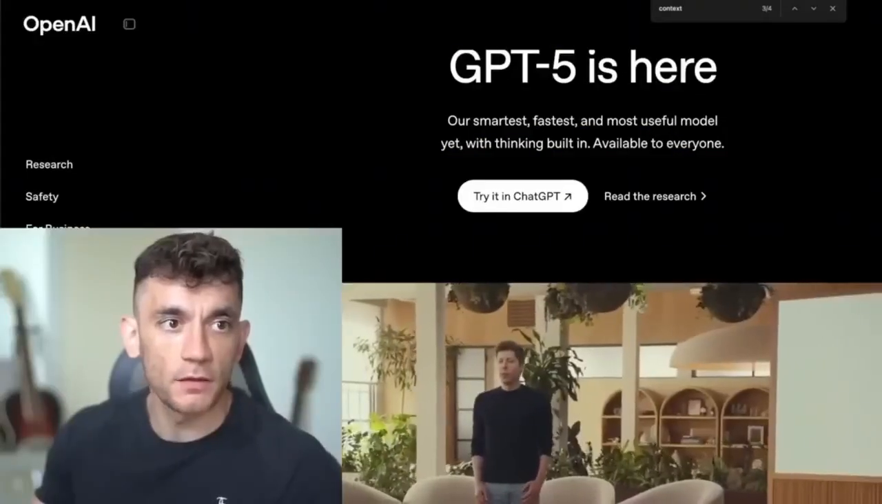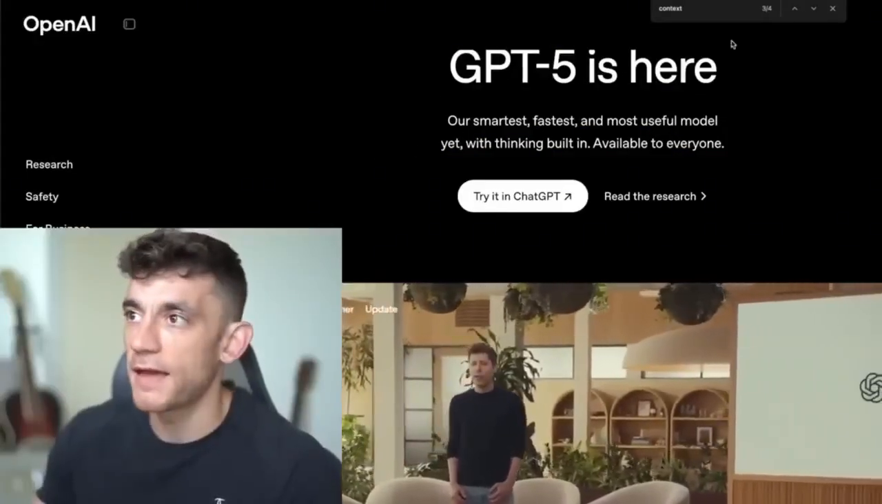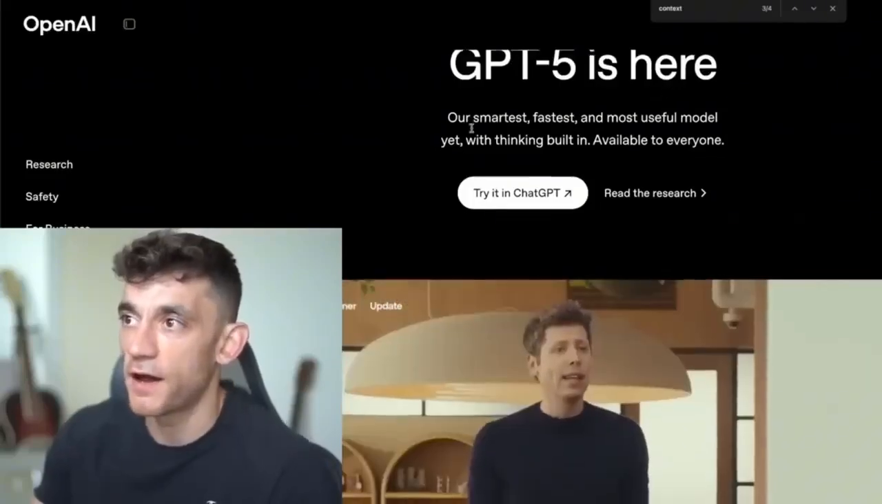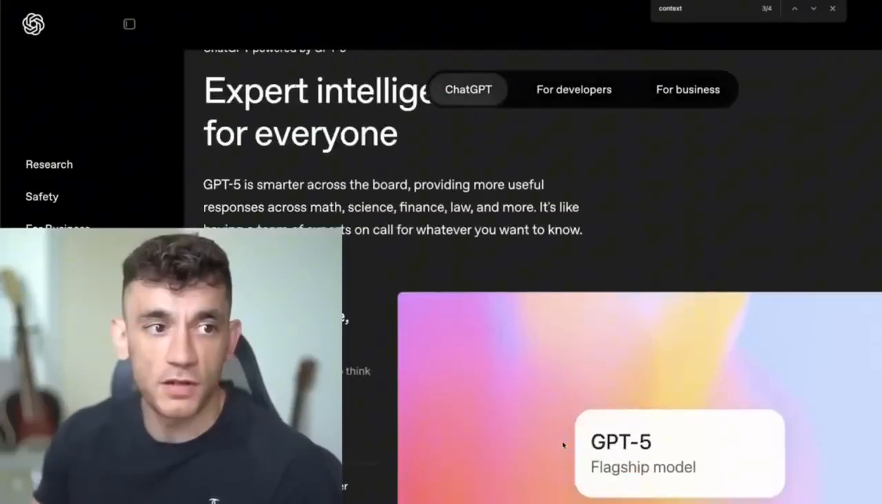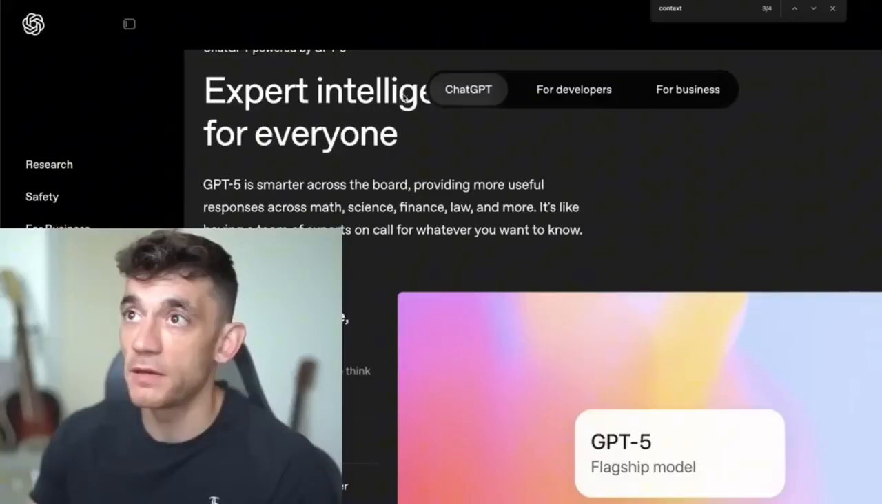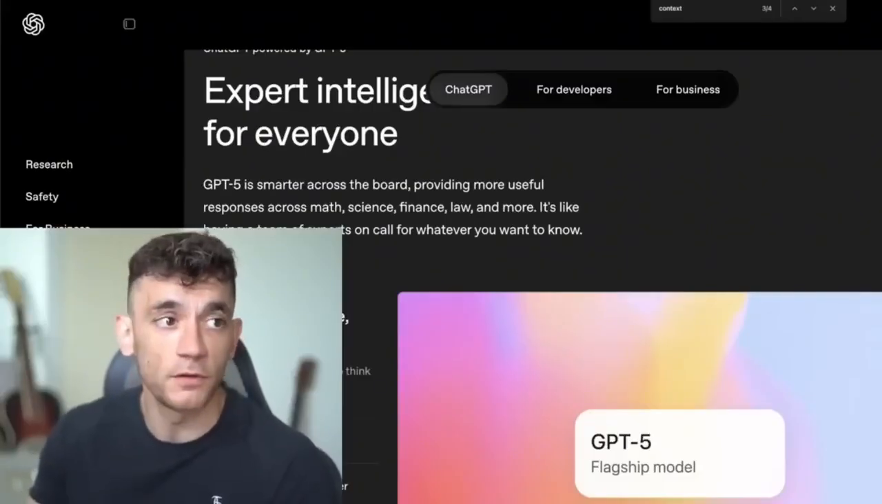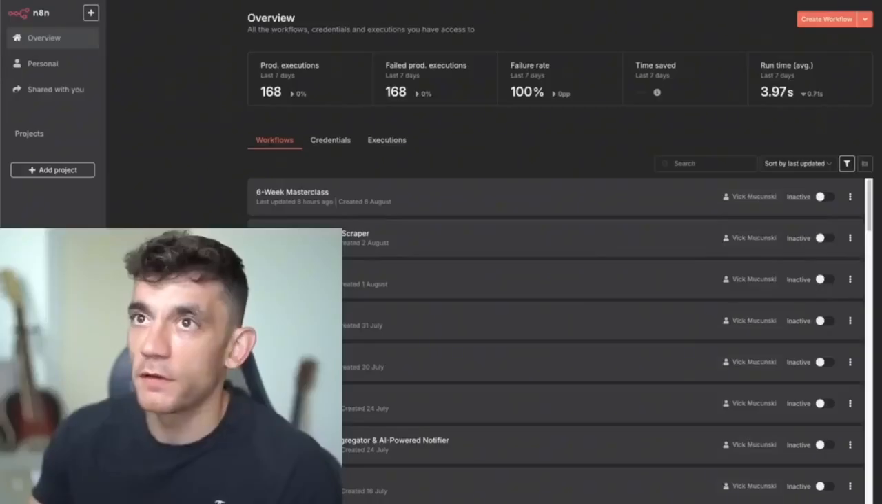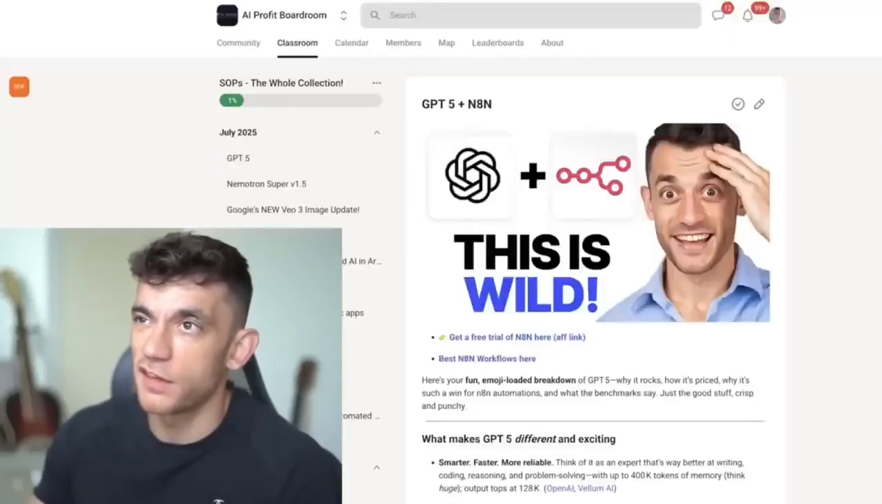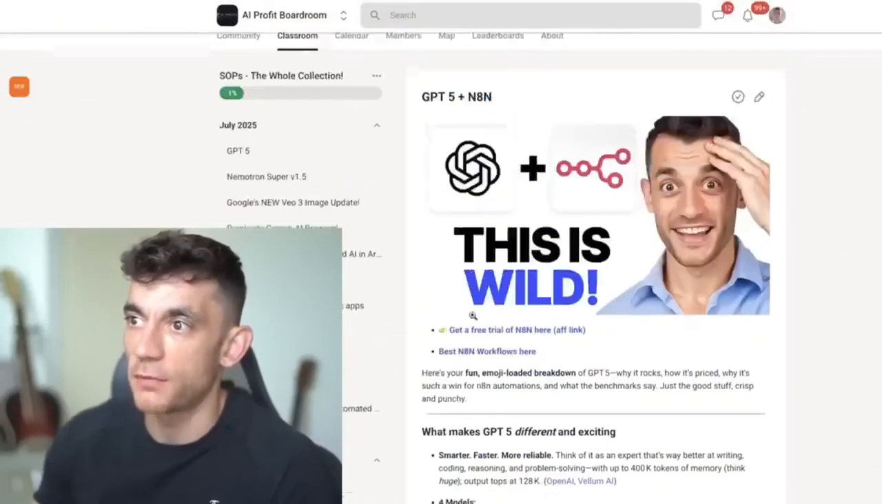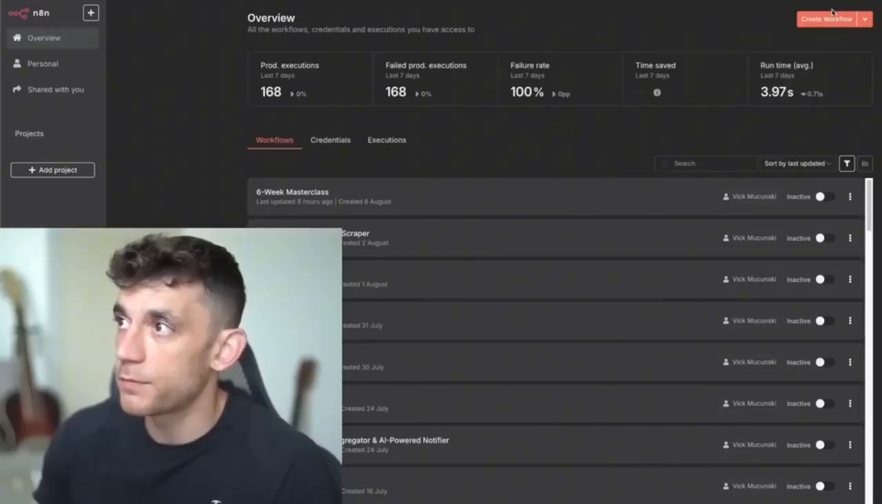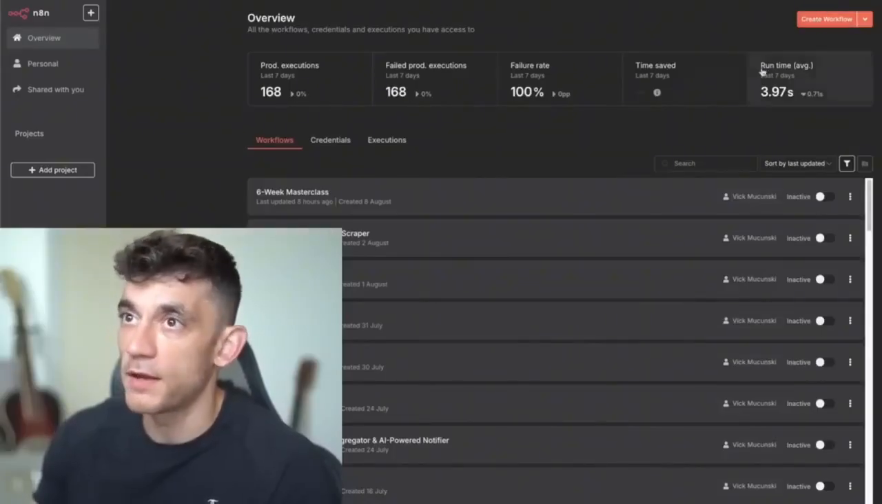Today, we are going to be building out some AI agents using GPT-5, right? So this API literally just came out, and you can build n8n AI agents quite easily. I'm going to show you exactly how to do that today. First of all, we're going to go to n8n. You can just grab the instructions from the AI Profit Boardroom if you want. Basically, from here, what we can do is click on Create Workflow.